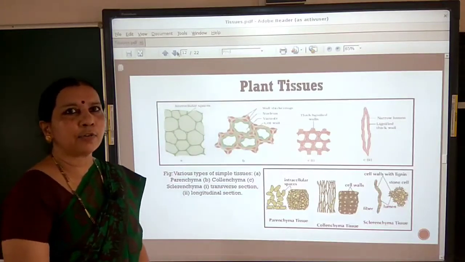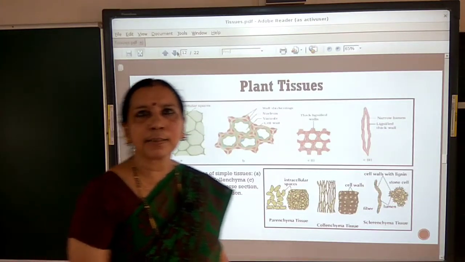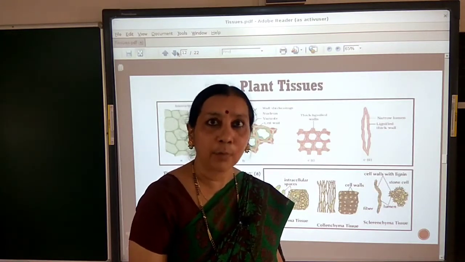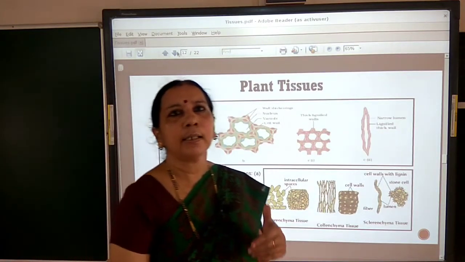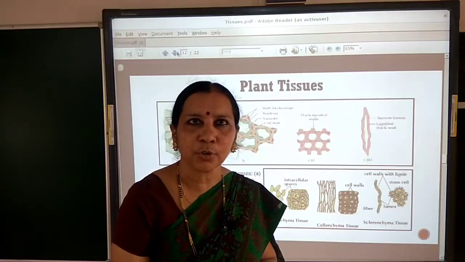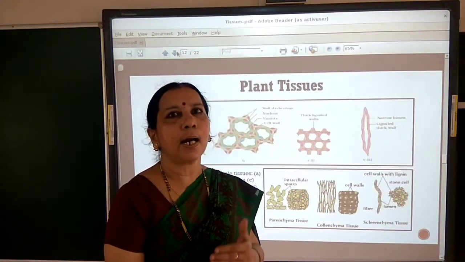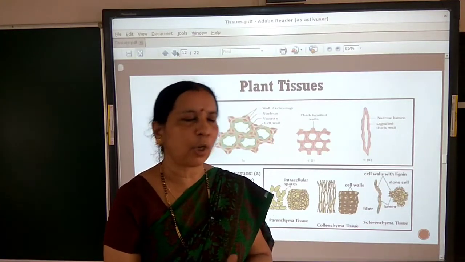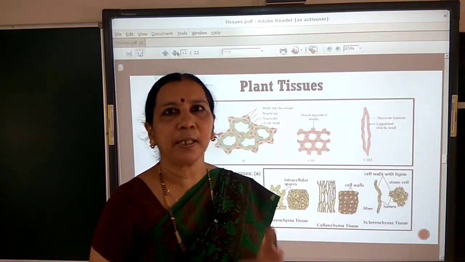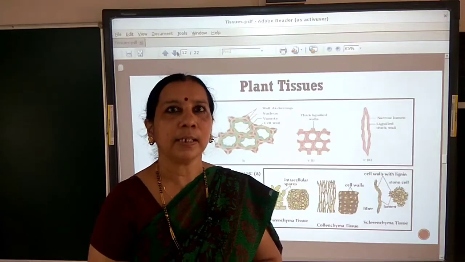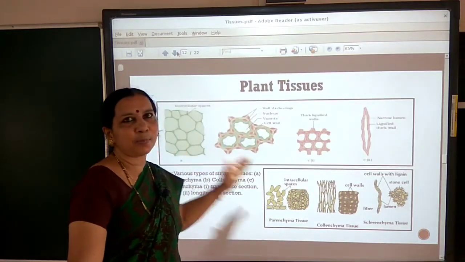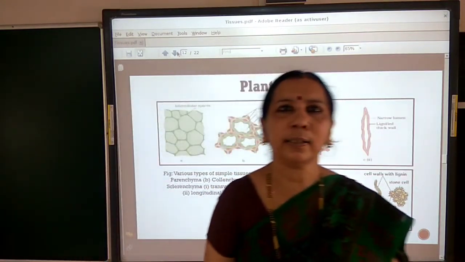Let us see the functions in the next class, and you have to learn about the definition of tissue and the types of meristematic tissues and what are the differences or the functions of apical meristem, lateral meristem and intercalary meristem. Let us continue the other types of simple permanent tissue in the next class.